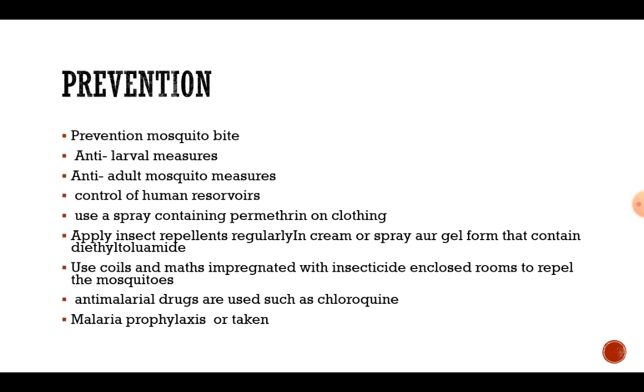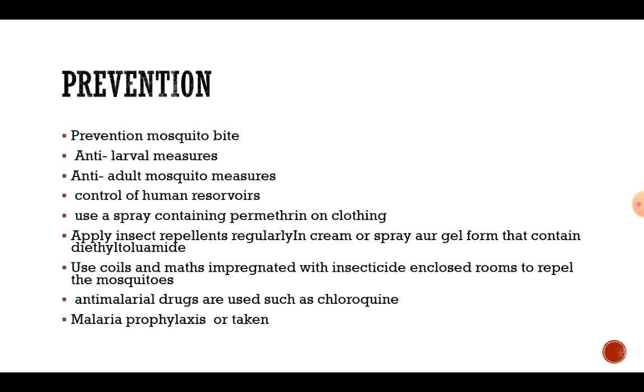Prevention for malaria is preventing mosquito bites, anti-larval measures and anti-adult mosquito measures, and control of human reservoirs. Use a spray containing permethrin on clothing, and apply insect repellents regularly in cream, spray or gel form that contain diethyltoluamide.